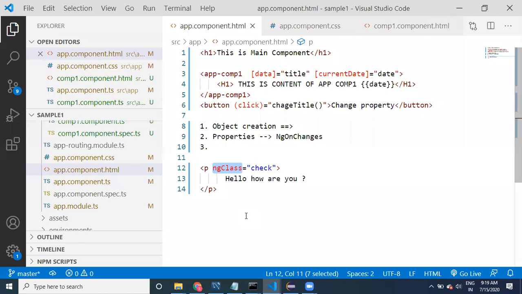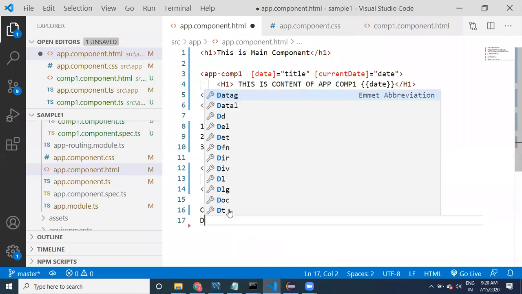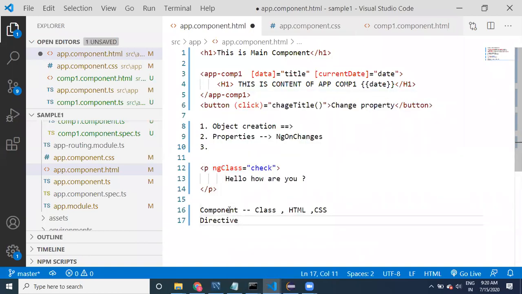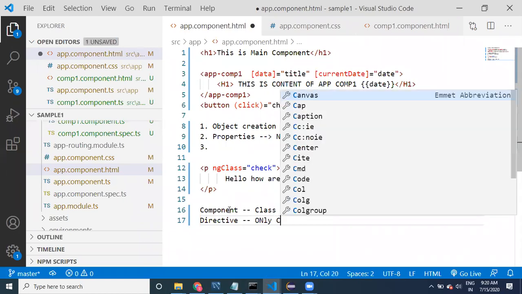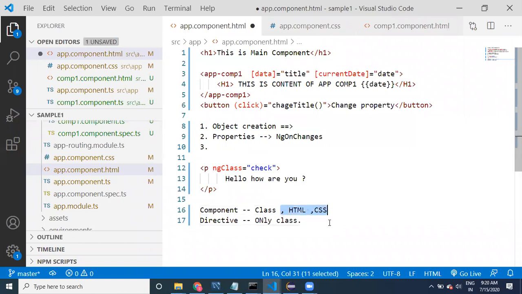Can you create your own directive? Absolutely, yes. We can create our own directive. But what is the difference between directive and component? A component contains, here guys, class, HTML, CSS. But a directive contains only class. No, it is not going to create new HTML. It is not going to use CSS. New CSS.